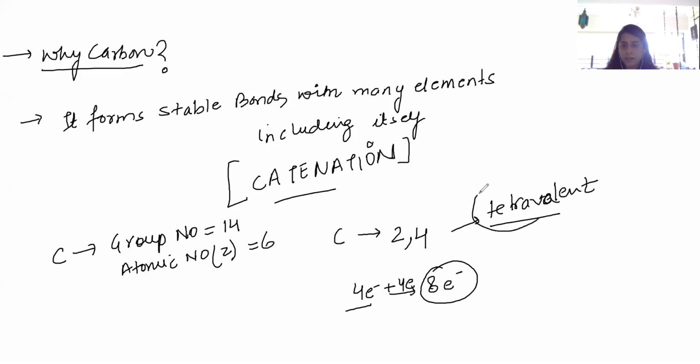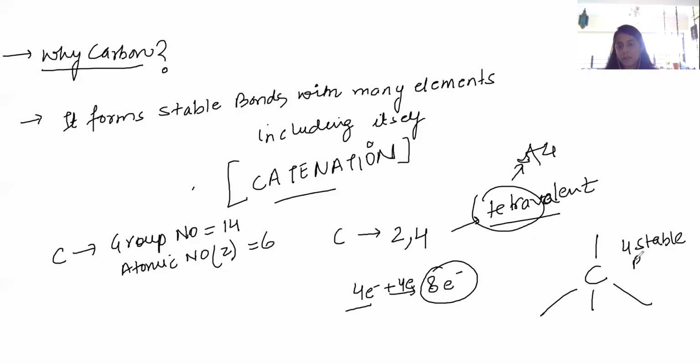So tetra means 4. Hence, it can form 4 bonds. Carbon can form 4 bonds. Hence, it can form 4 stable bonds to complete its octet. And this can be with H, it can be with O, it can be with NH2. So these are the different derivatives of carbon.